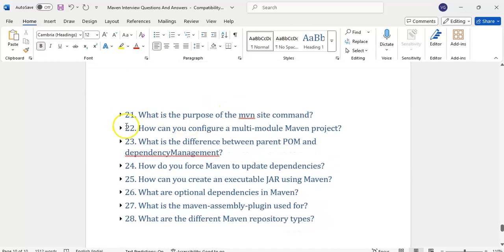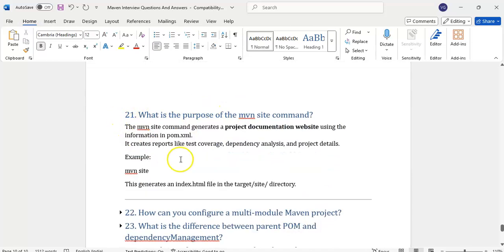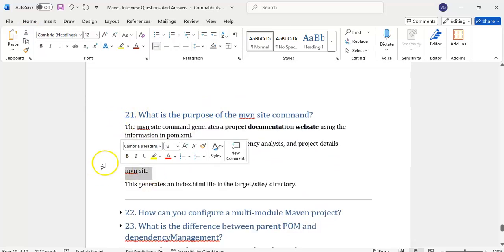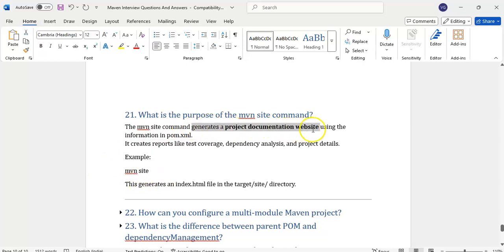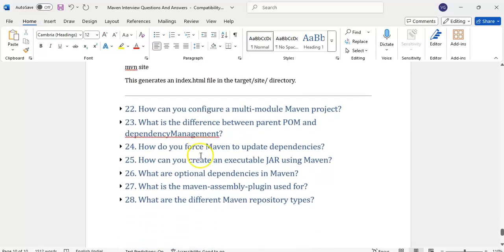Right, what is the purpose of the mvn site command? It will generate the project documentation website using the information in the POM file. Based on the details we have given in this POM file, it will generate some HTML files. Whenever we run mvn site, it will create reports like test coverage, dependency analysis, and project details.